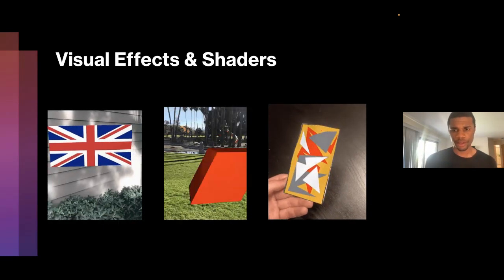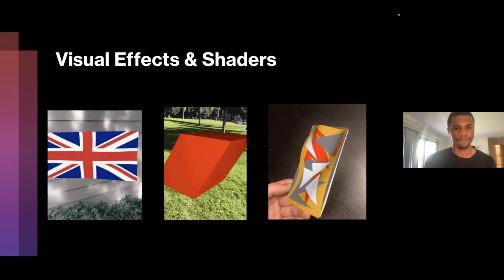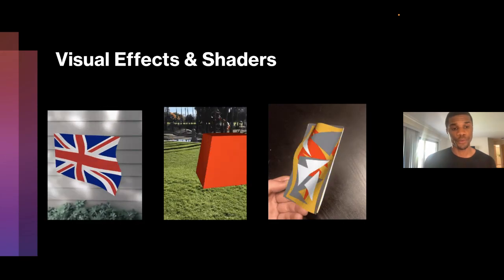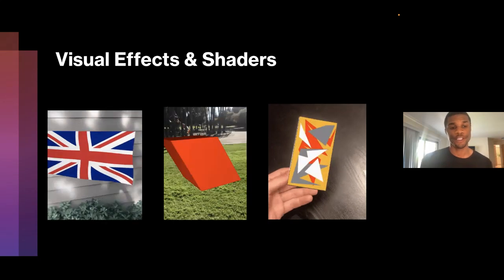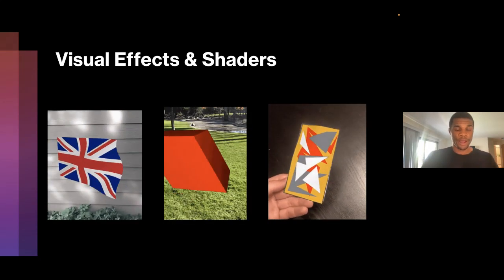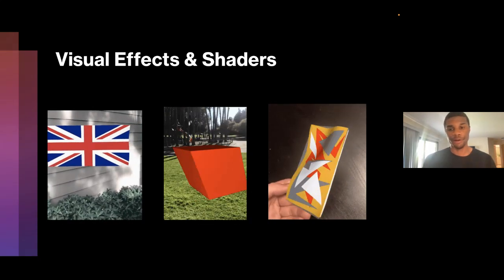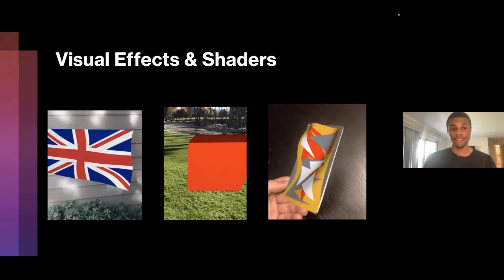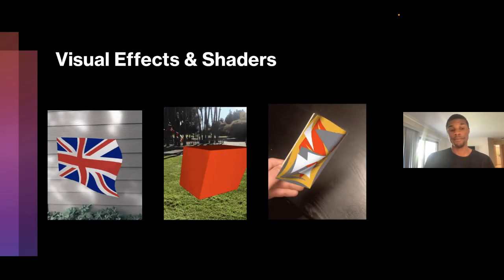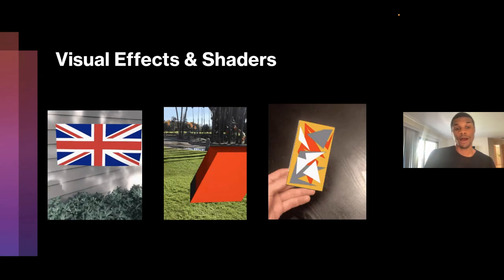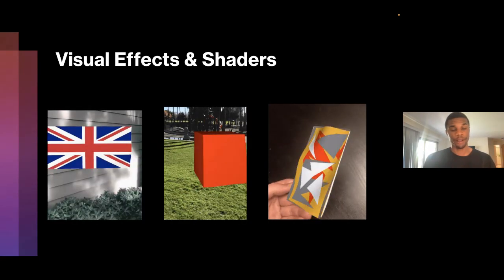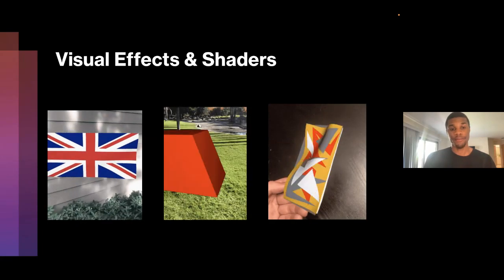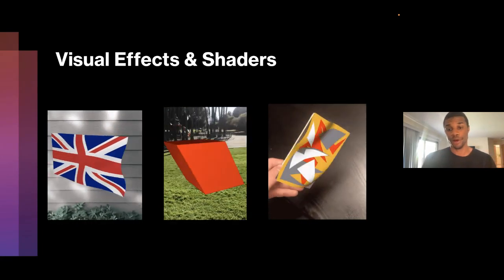So you can see there on the left side, they made a flag and the flag flaps in the wind. But again, that flag is actually just a single plane. It's just like a piece of paper, like a rectangle. And rather than going to Blender and creating all these different animations that do the exact same thing every time, this shader can actually respond and adjust each individual vertex in that 3D model, creating a much more advanced animation that's much more reactive as well.